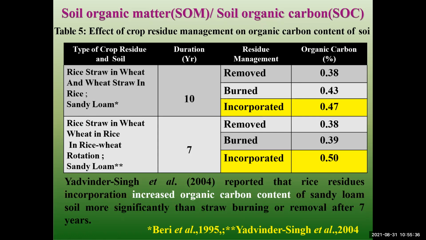And the rice straw in wheat and wheat straw in rice, in rice-wheat rotation, both. First with the rice straw in wheat and the wheat straw in rice, then rice-wheat rotation. These are 7 years. Removal gives 0.3 organic carbon, burning is 0.3, and incorporation is 0.50. Okay, this is the residue that increased organic carbon content of sandy soil.